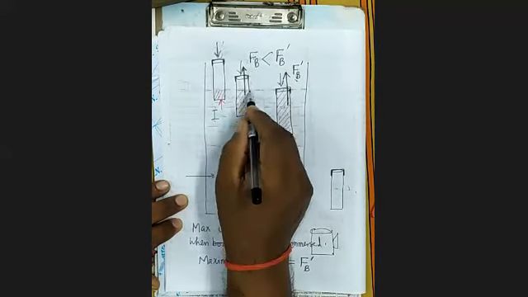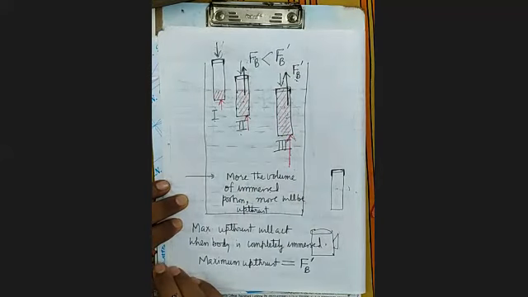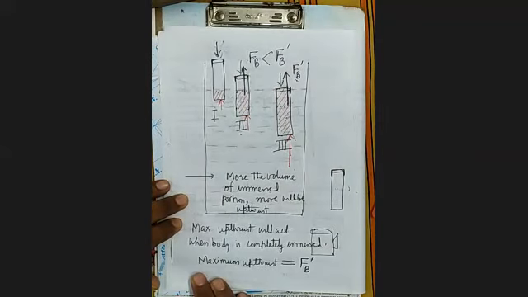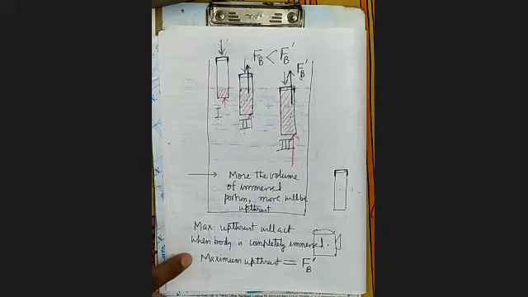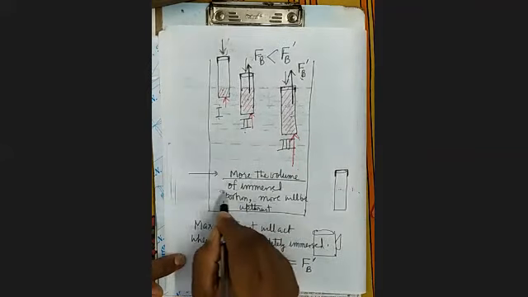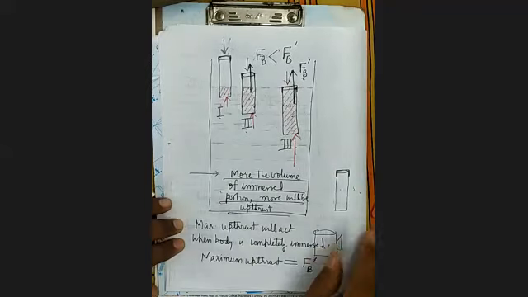Because here only a smaller portion is immersed as compared to this. So here less upthrust will act in this case. So upthrust depends upon what? Upthrust depends upon the volume of immersed portion. More the volume of immersed portion, more will be the upthrust.